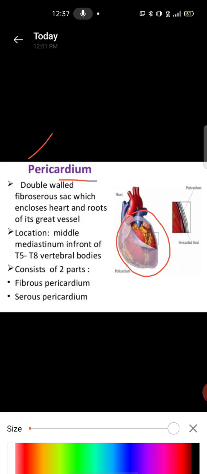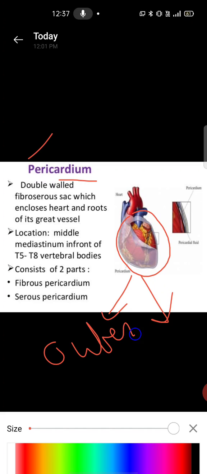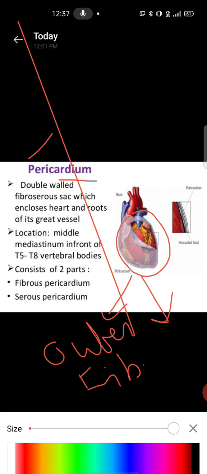It is dual walled. Here there is a double-walled structure. The outer is known as the fibrous pericardium, and the inner is known as the serous pericardium.